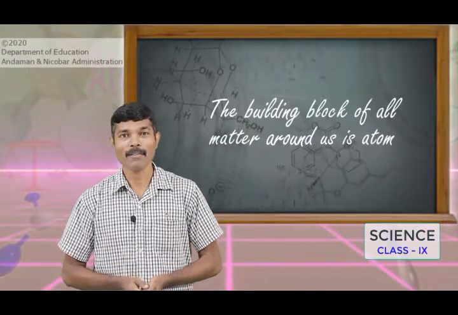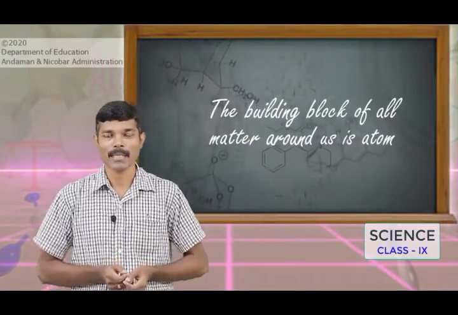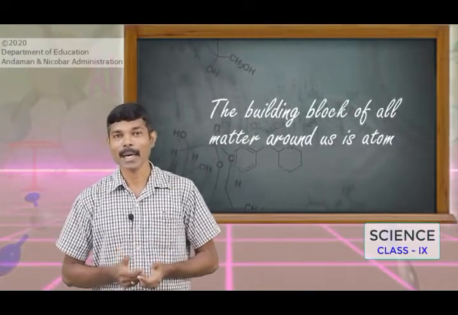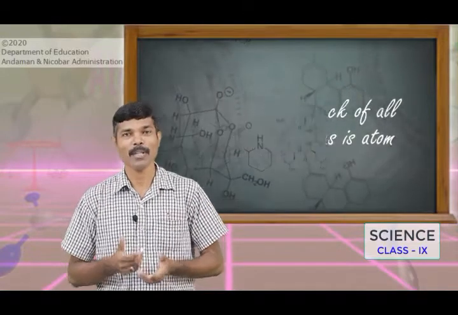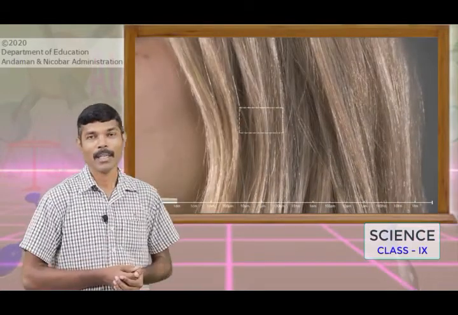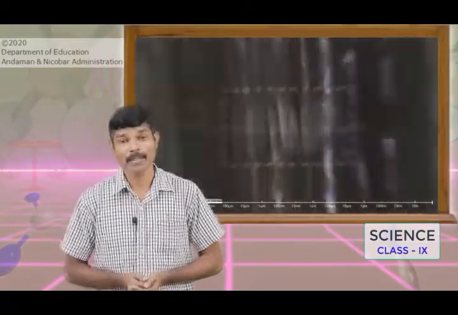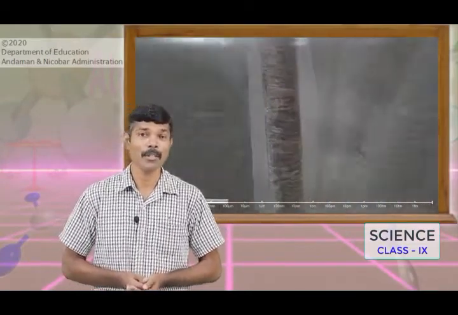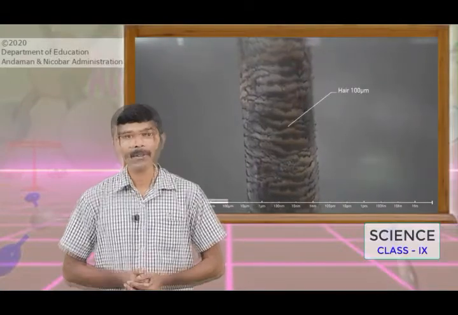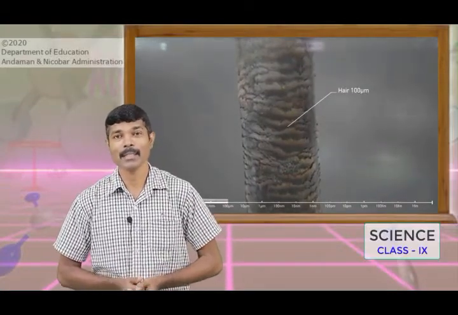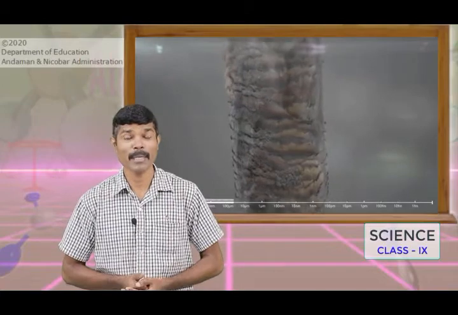Now we should have a feel for how big or how small the atom is. It is very interesting to see from the video that the size of the atom is so small that even with a high power microscope we cannot see the structure of an atom. The size of the atom is expressed in nanometers.